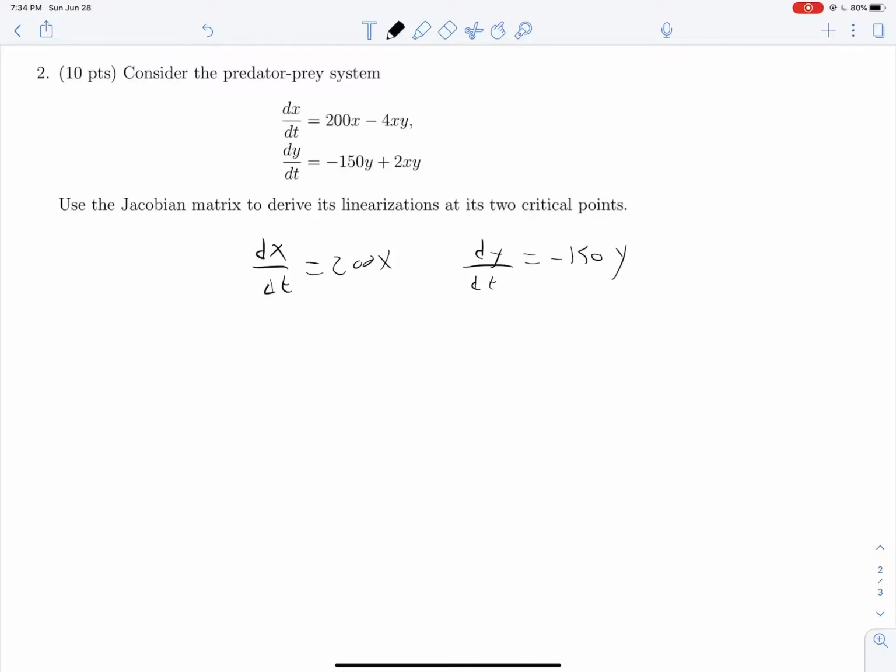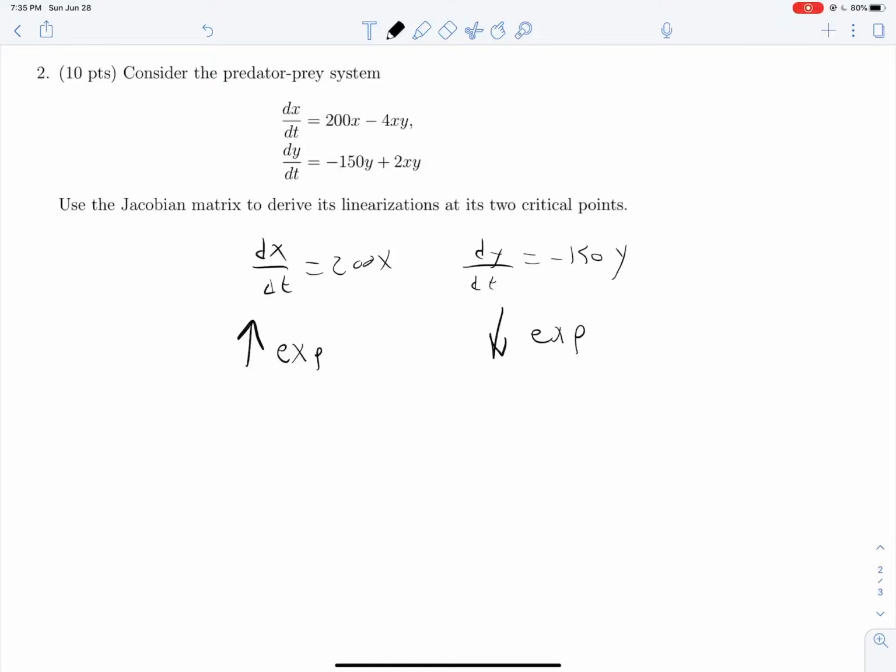So what does this mean? This means that x is growing exponentially, and y is decaying exponentially.